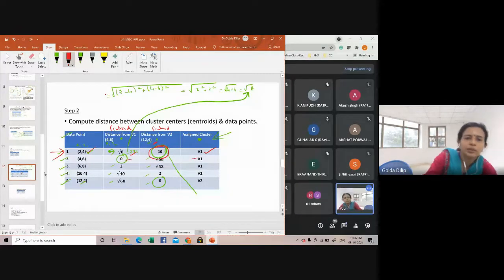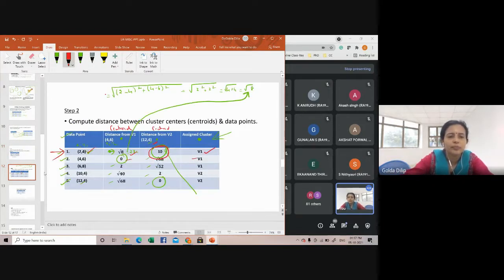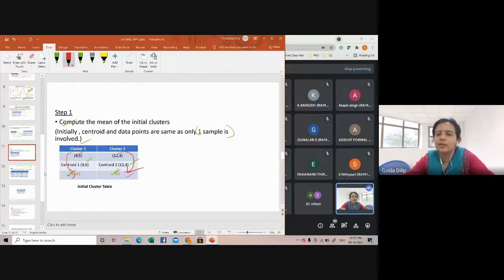Again, I think it was one of the cluster centers itself, 4, 6. Am I right? Yes, 4, 6 and 12, 4 are the cluster centers itself. There's no need to look into that. 4, 6 will always be a part of V1 because we had already made this assignment. But for the completeness of the table, you can do it. 12, 4 will always be V2. You can see here, this is minimum. So V2. It's a cluster center. We had already made that assignment.